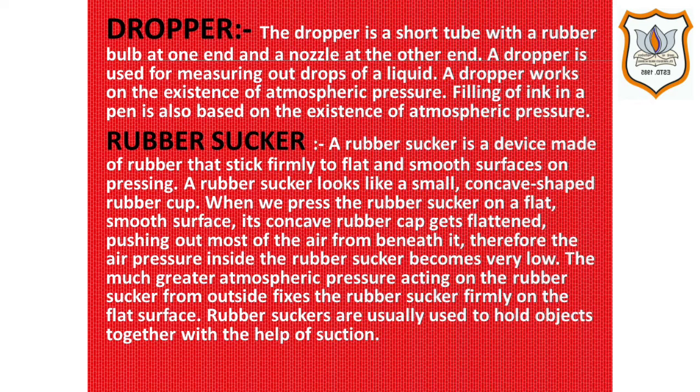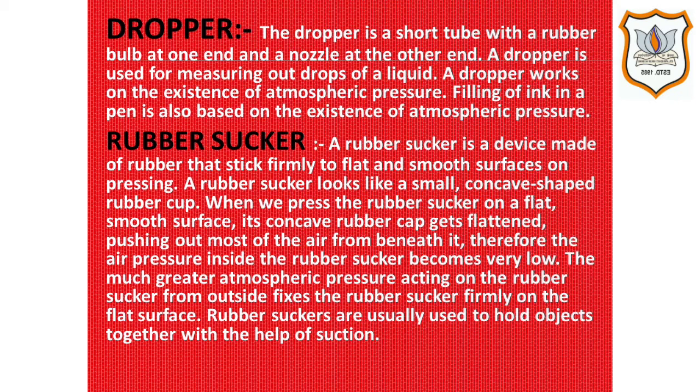Another application is a rubber sucker. A rubber sucker is a device made of rubber that sticks firmly to a flat and smooth surface on pressing. A rubber sucker looks like a small concave-shaped rubber cup. When we press the rubber sucker on a flat smooth surface, its concave rubber cup gets flattened, pushing out most of the air from beneath it.